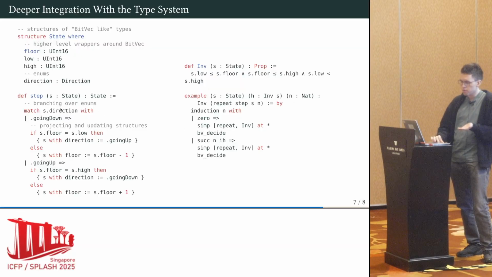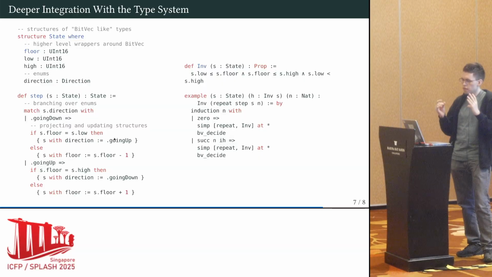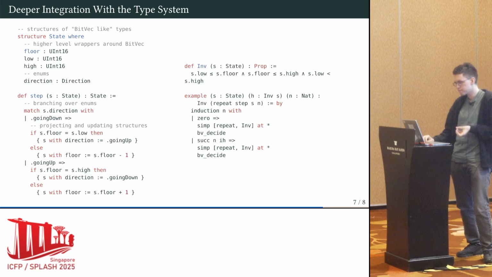So all of these funky operations here, all of the branching, etc., is happening in the SAT solver. There's no case splitting in Lean, so we basically have support for a simple C-like fragment natively in bv_decide, a simple C-like fragment of Lean.